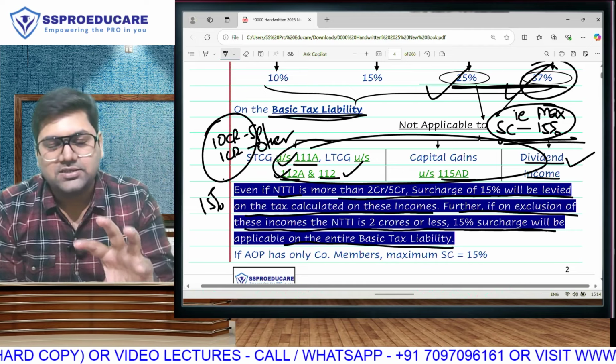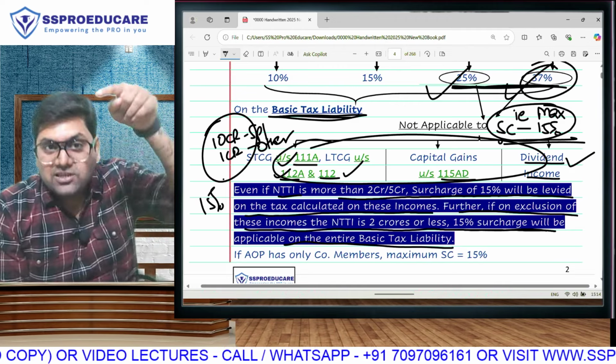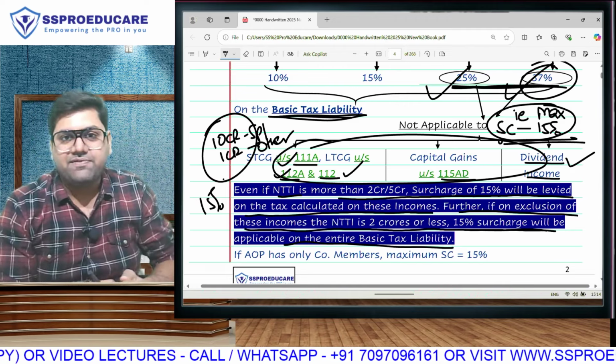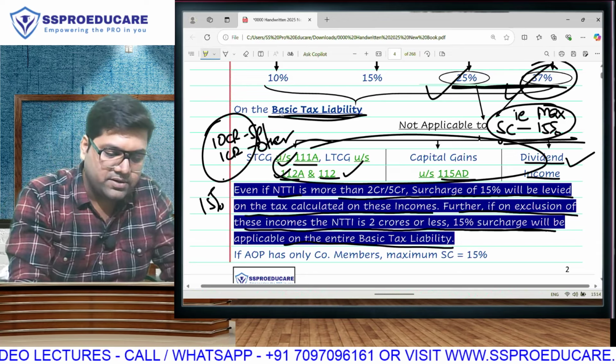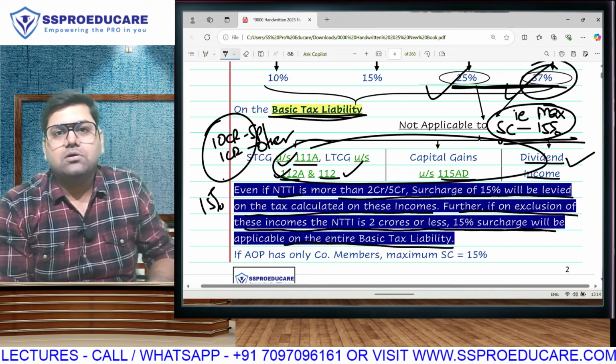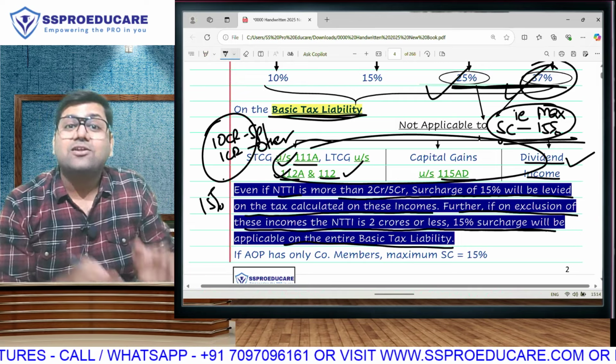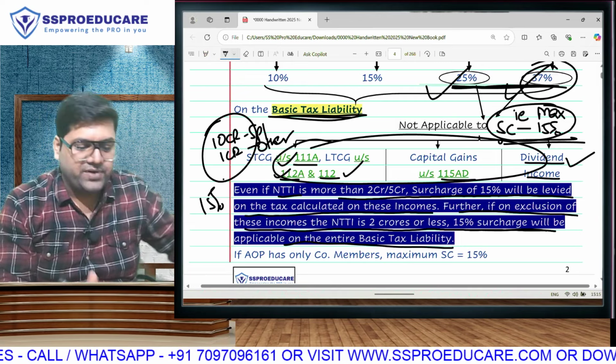Of course, surcharge does not come on income. We will calculate tax on this income, and then on that tax, we will apply surcharge. Surcharge is a percentage of basic tax, which I have already told you. Surcharge is never applicable on income. Calculate tax on that, and on that tax maximum 15.